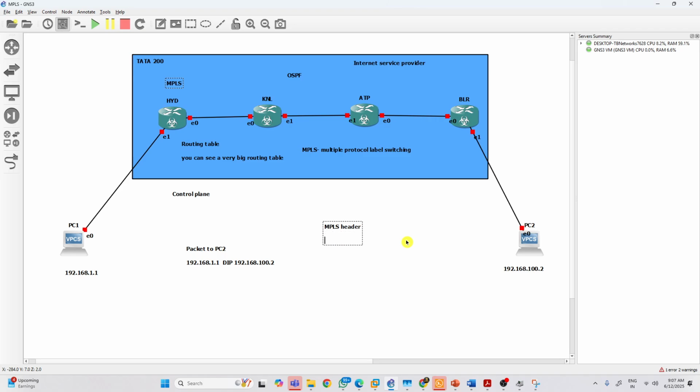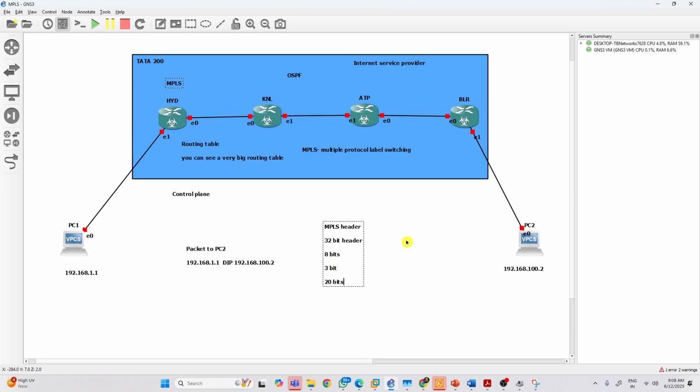In the MPLS header, you have a 32-bit header. Out of 32 bits, there are 8 bits, 3 bits, and 20 bits.